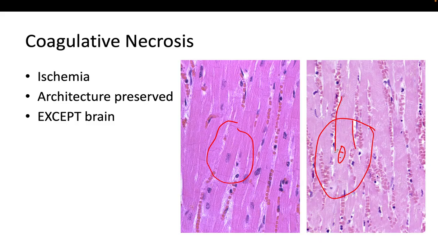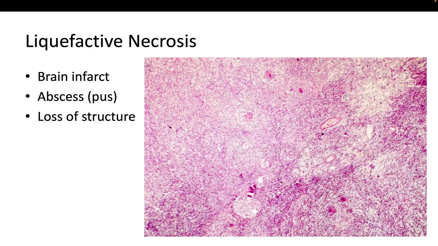So the main feature of coagulative necrosis is preservation of the outline and the architecture of the tissue. That helps a lot to distinguish coagulative necrosis from other types of necrosis.